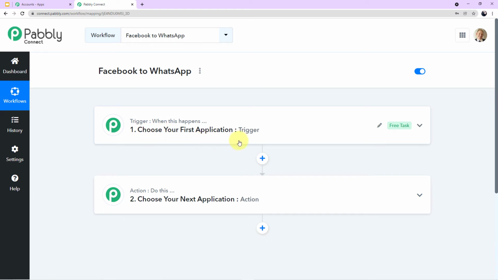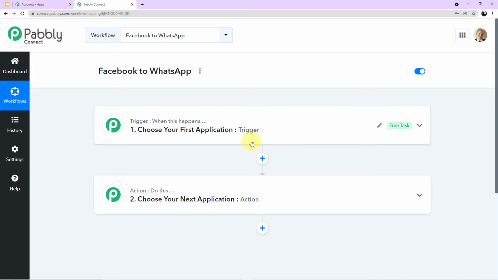Now let me tell you what is trigger and what is action. Let's read out what is written here first. Trigger: when this happens, choose your first application. Action: do this, choose your next application. So trigger is the happening of an event and action is the response to it. In this particular case, the trigger event will be submission of the form. The new leads will enter through your advertisement and they will fill up the form. So successful submission of the form will be the trigger event.